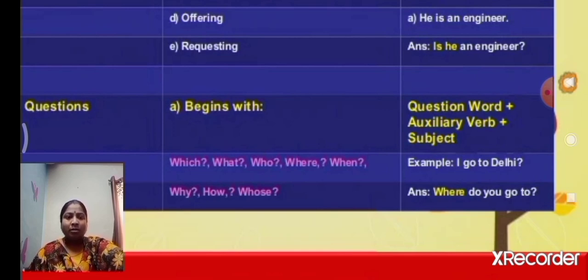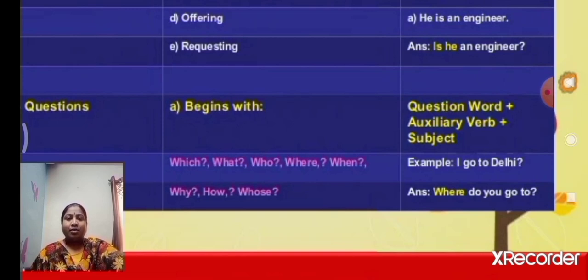Look at the structure: question word plus auxiliary verb plus subject. The question word we already wrote, that is where. Next, go is the verb. Here go is in the simple present tense. In simple present tense we can use the auxiliary verbs am, is, are, do.